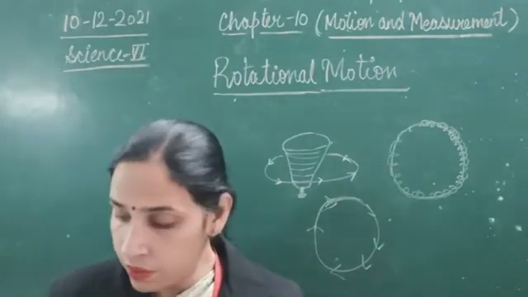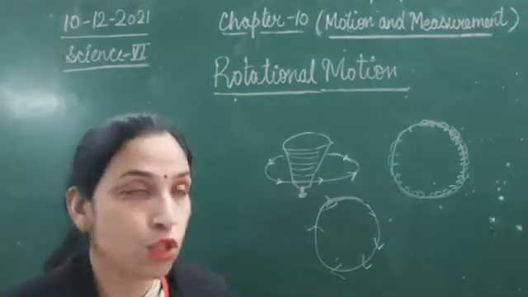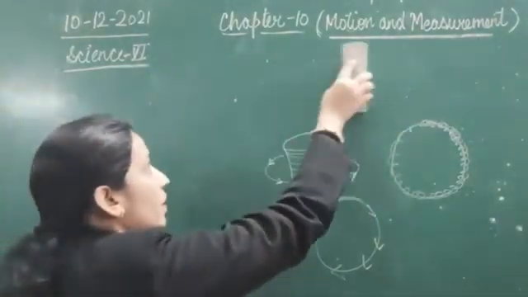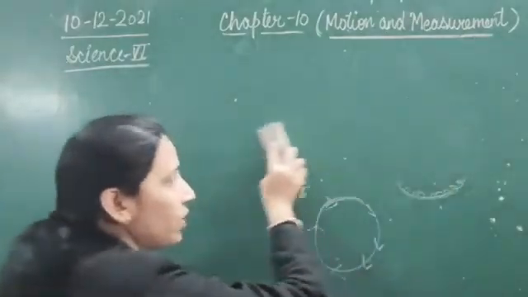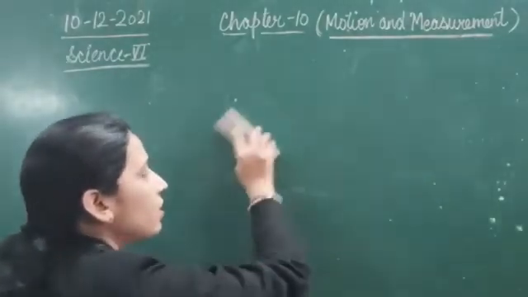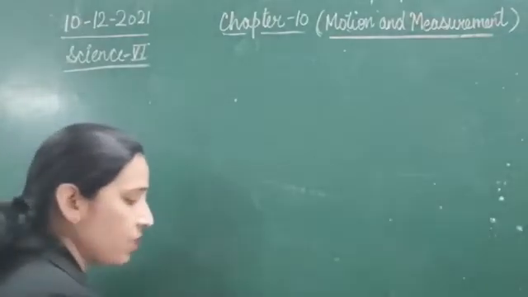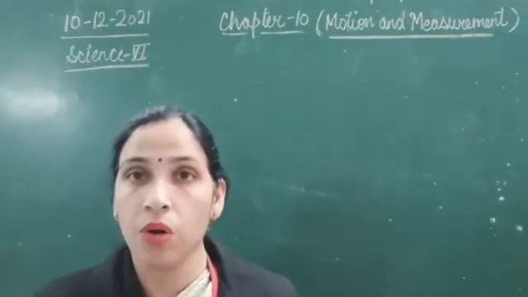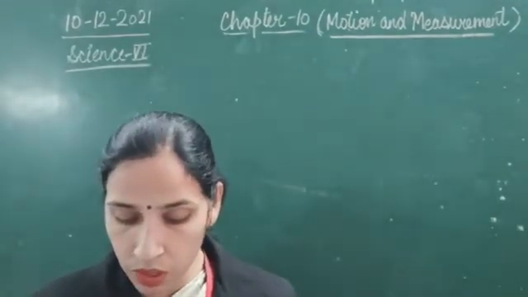Starting with the case of Earth. Now here I am not going to mention only one type of motion. We will see a case in which we show two types of motion, or more than two types of motion.